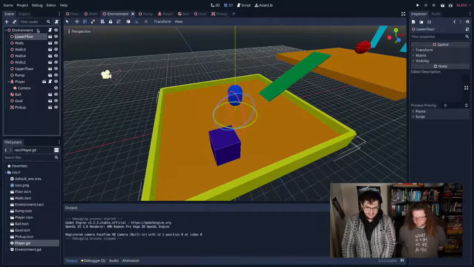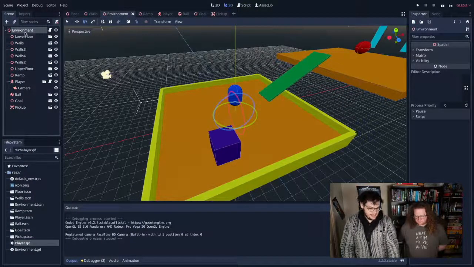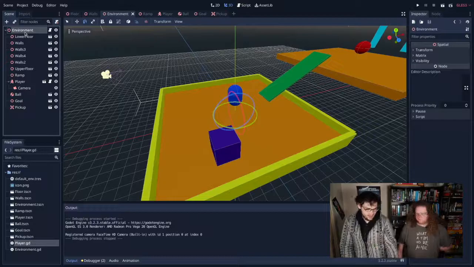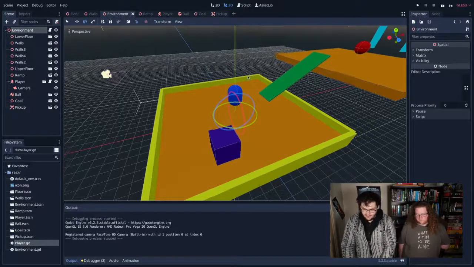So now we've got that in place, I'm going to quickly go into the goal. On the upper platform, I'm going to add an area.